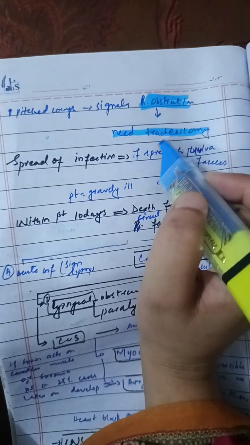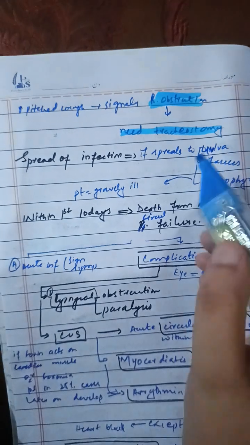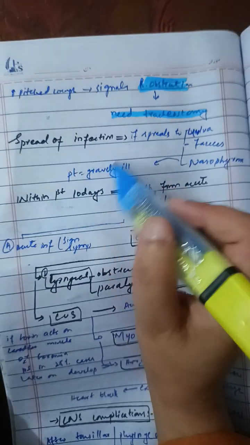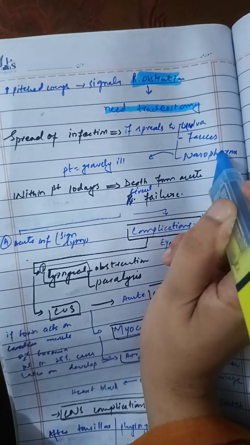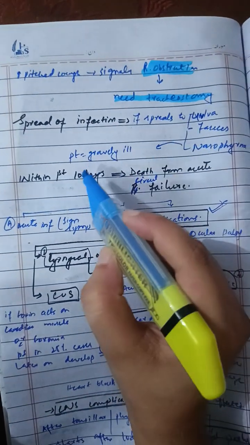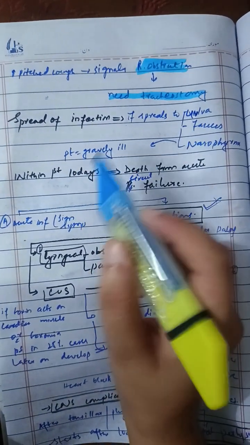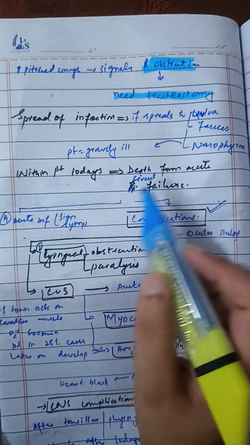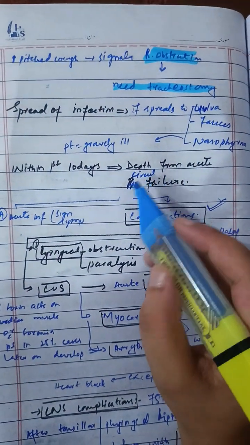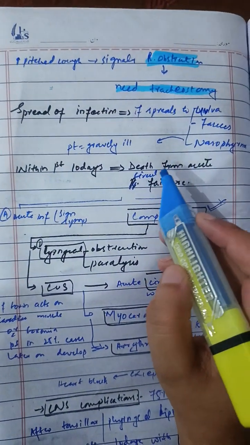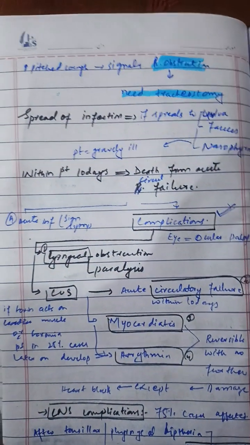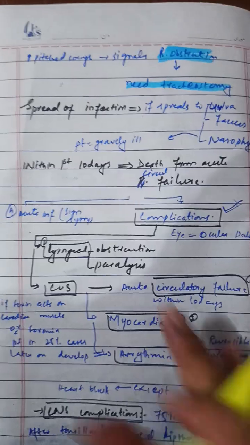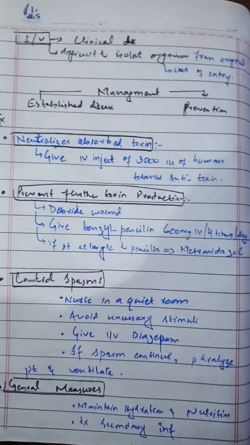So in that case, we have to do emergency tracheostomy. The infection can spread to the uvula, fauces, and nasopharynx, and can make the patient gravely ill. Within the first 10 days, it can result in acute respiratory failure and death. There are some complications. We have to understand the clinical features, basically in the acute phase.